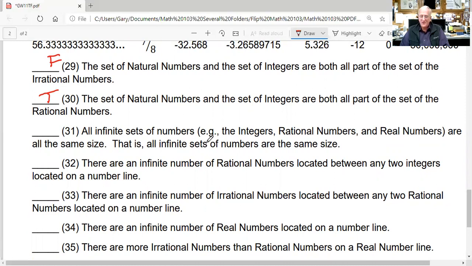All infinite sets of numbers, integers, rational numbers, and real numbers are all the same size. That is, all infinite sets of numbers are the same size. Now, we are not going to dwell on this topic.